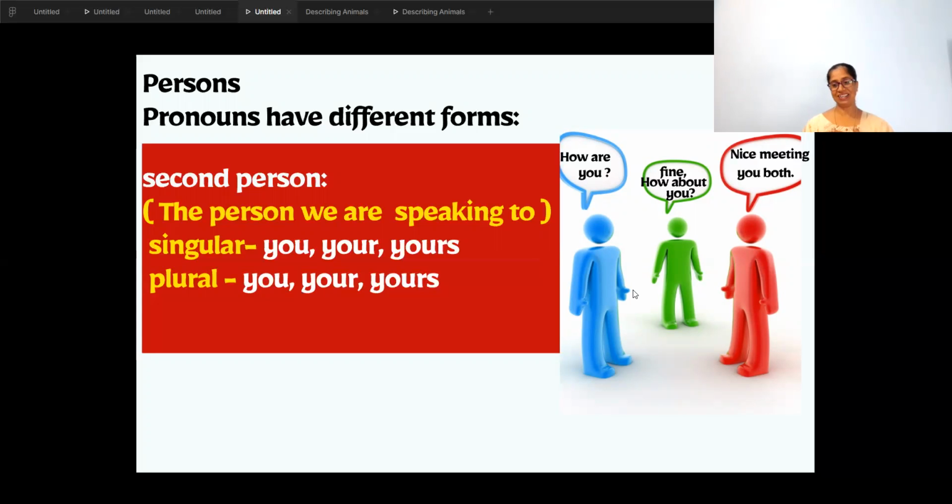Look at the person in red. He is speaking to both the blue and green persons. And what is his sentence? "Nice meeting you both." More than one. You both. Nice meeting you both. So the people he is speaking to are in blue and green. So plural is also you, your, yours. Here, the second person is you, your, yours, and it is the same for singular and the same for plural.